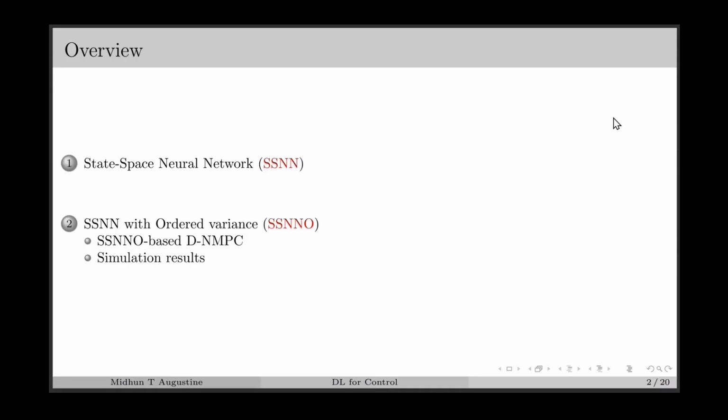Here is the overview of this lecture. We will start with an introduction to state space neural network or SSNN. Next, we introduce the idea of ordered variants in the SSNN, which leads to SSNN with ordered variants or SSNNO, and we discuss its application in MPC.